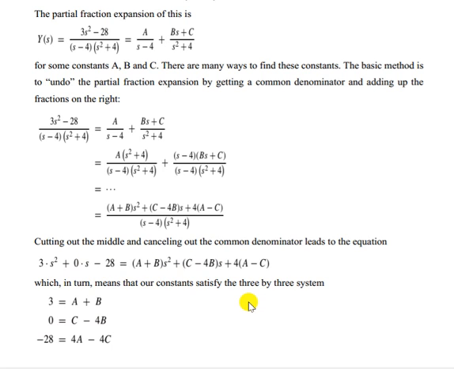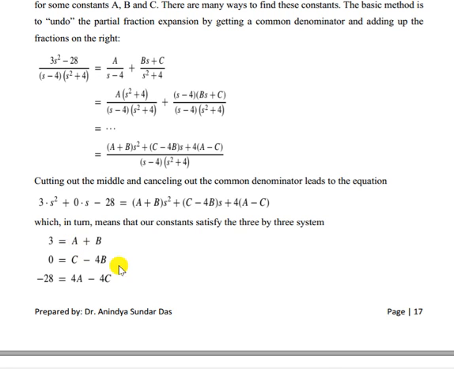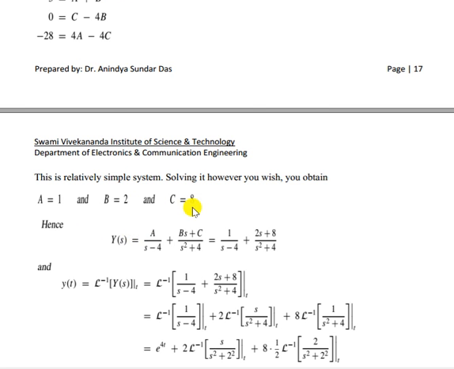We are taking a common denominator, which leads to the equation. Now 4A minus 4C equals minus 28. So we find the equation in a form where s square, s and the constant term have coefficients that we equate with the left-hand side, and then we can solve it to get the values of A, B, C.